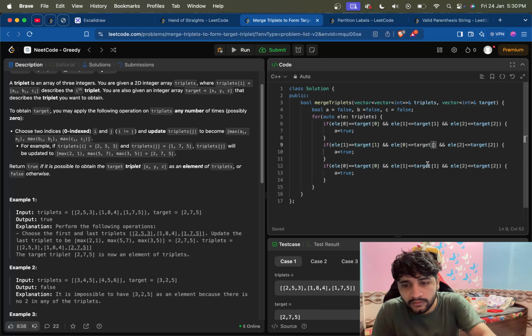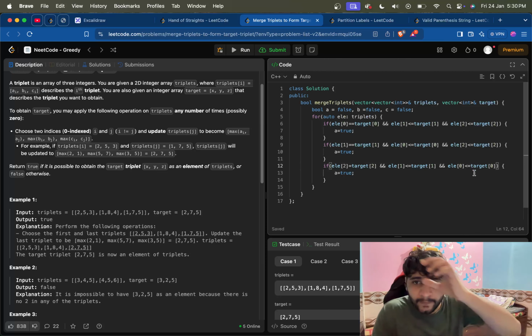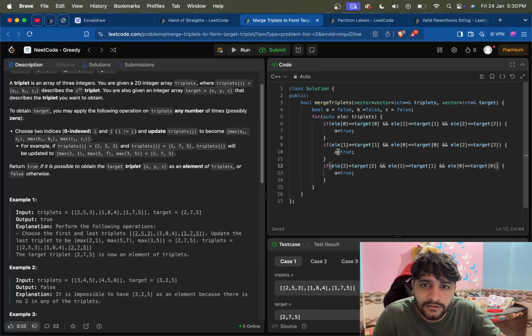So Control X, I did Control Z actually. So Control X, V, and we will take this and put it out here, then move this, and we will do this less or equal to, yes, fine. If this is true, then b will be equal to true, and if this is true, c will be equal to true.